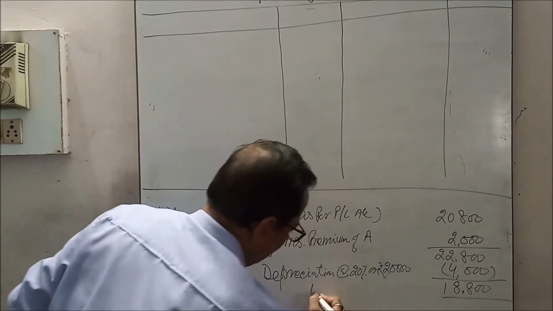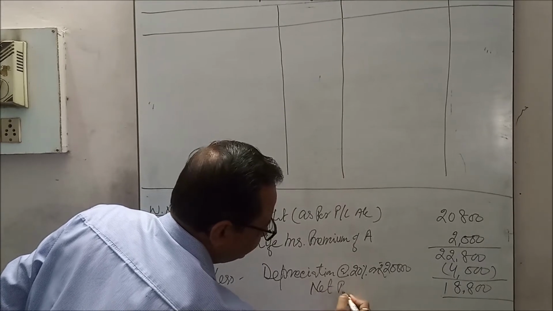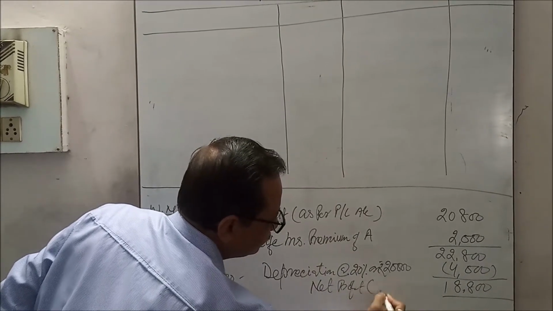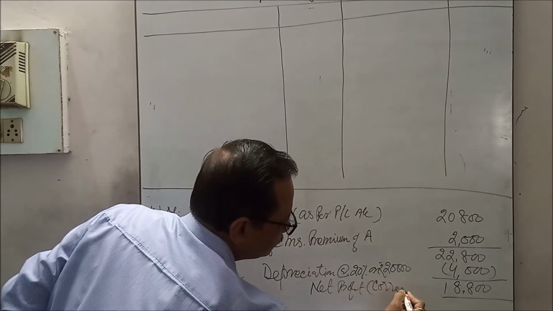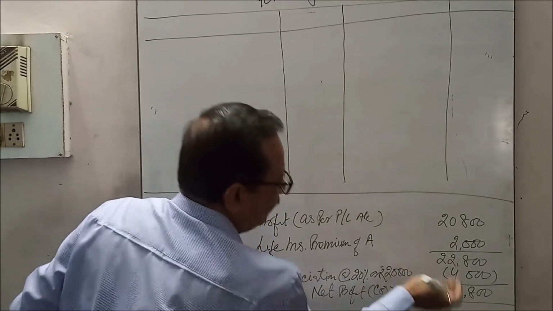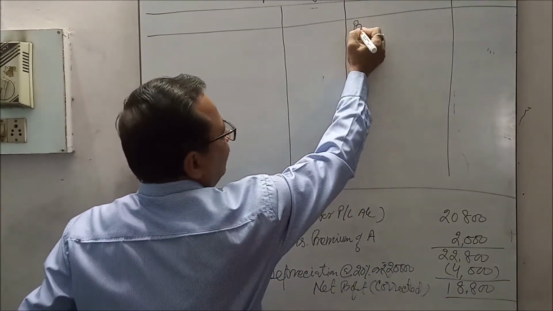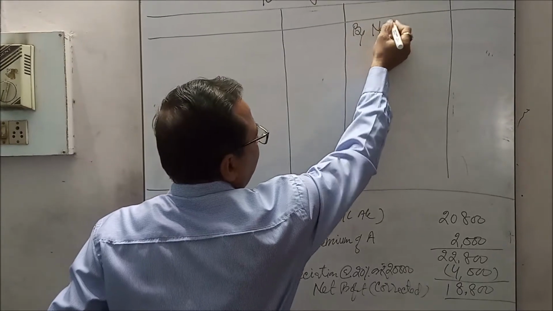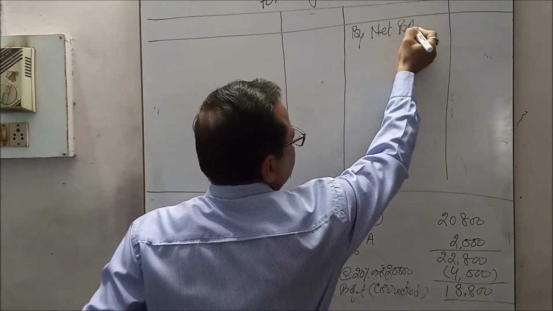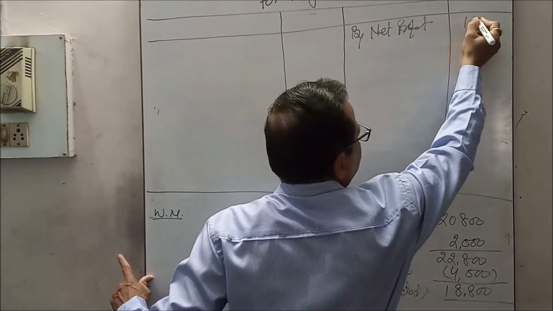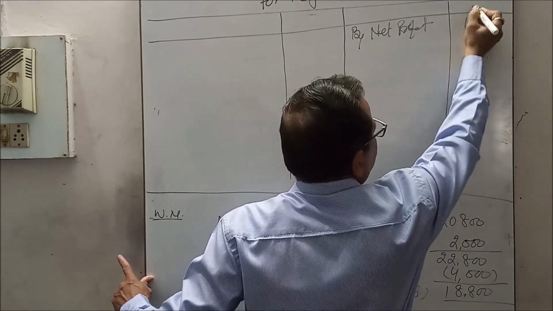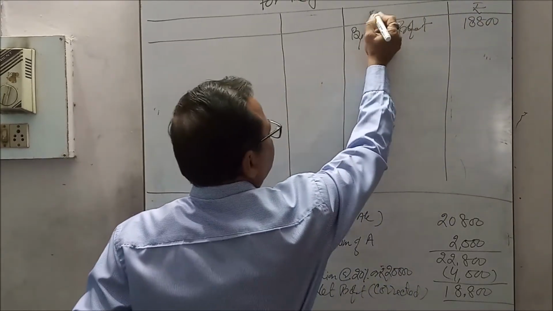This is the corrected net profit. Here we will write corrected net profit 18,800.